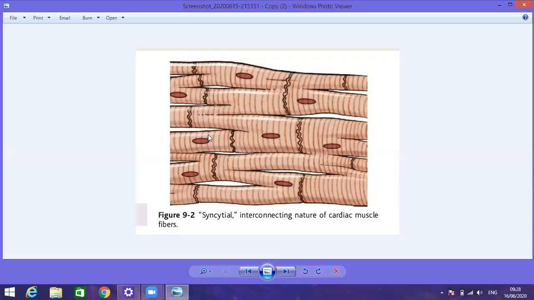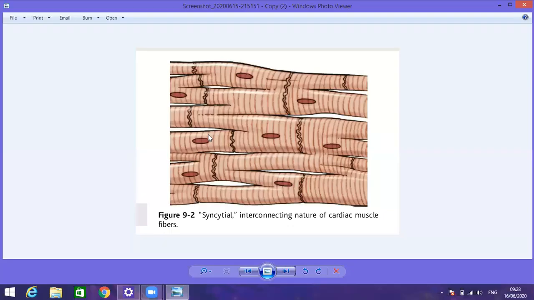The reason is that the conductive muscle fibers contain very few contractile units, actin and myosin. So they contract weakly. But the main function of the conductive system fibers is not contraction. By definition, their main function is the conductive system of the heart. That conductive system includes the SA node, AV node, bundle branches, Purkinje fibers, and bundle of His. So that is the conductive system. It is clear from the name itself, the conductive system of the heart.